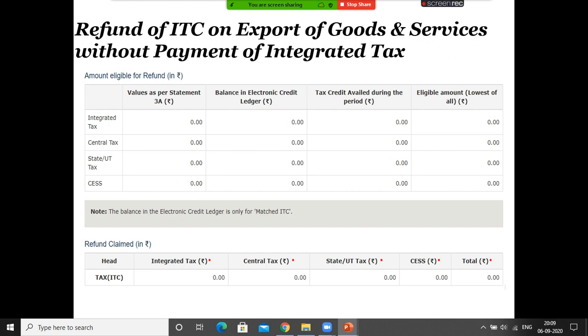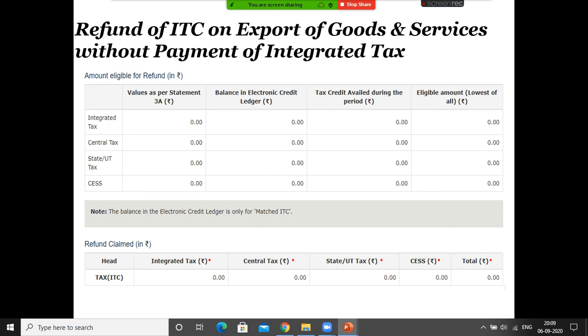I'll take a simple example. Your refund is 1 crore, but on the date of filing of refund, there is no balance in the electronic credit ledger. You will not get any refund. Why? Because you have used the entire input credit for domestic supplies, right? Second, during the period for which you are filing refund, how much ITC you have availed? What is the balance in the electronic credit ledger, and what is the ITC formula based on export turnover by total turnover? The lowest of the 3 will be granted as refund.